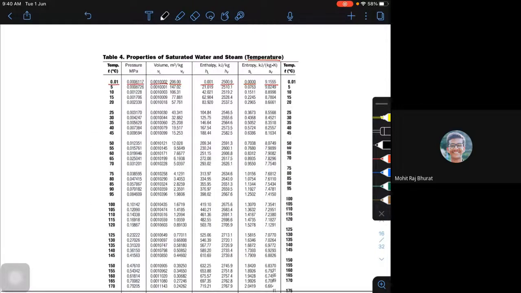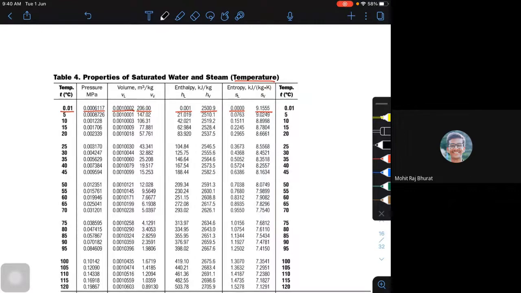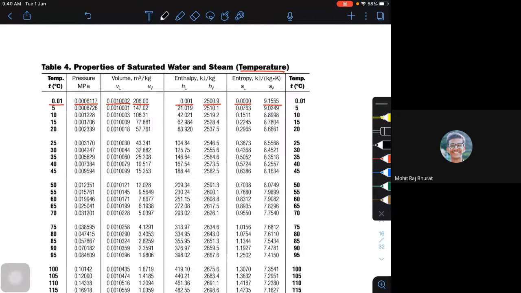So steam tables based on temperature. Look at this. This is based on temperature. That means the first column is the saturation temperature. The second column will be the pressures. Then corresponding specific volume values, corresponding specific enthalpy values, and corresponding entropy values you will be getting. Okay. So steam tables based on temperature, steam tables based on pressure.